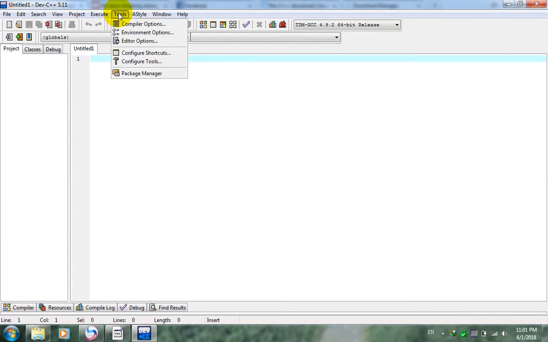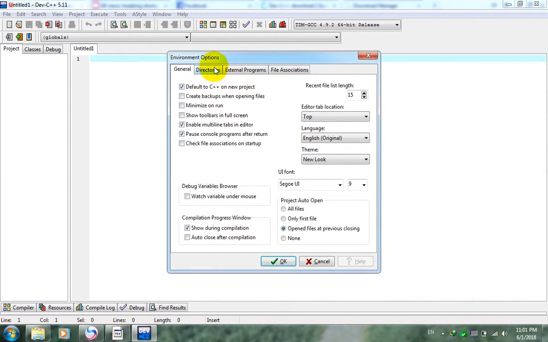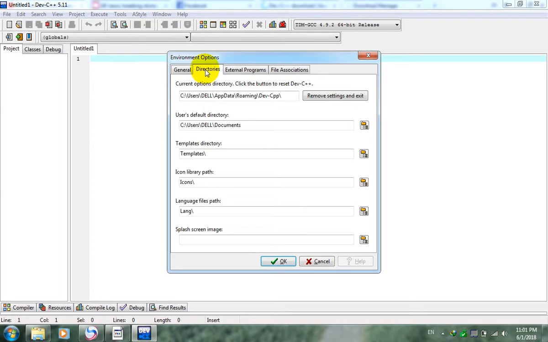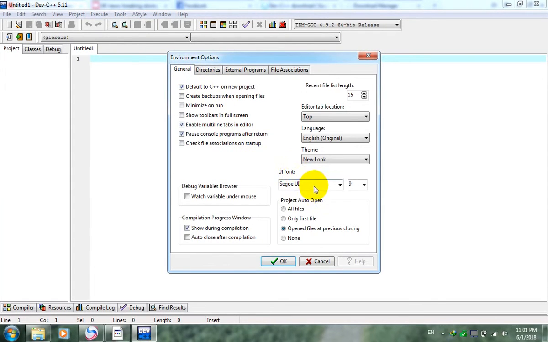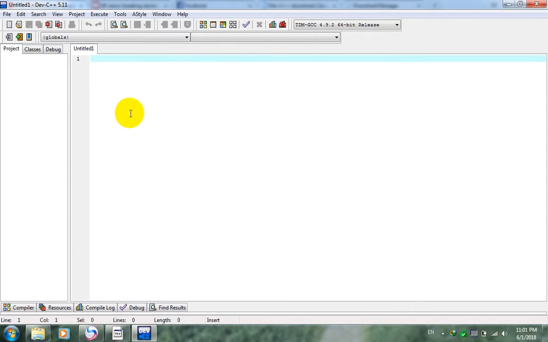I go to Tools, then Environment Options, to change the font. Go to General. You can increase it to about 18. Okay, bigger. First we write it.